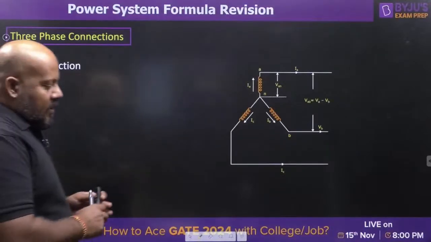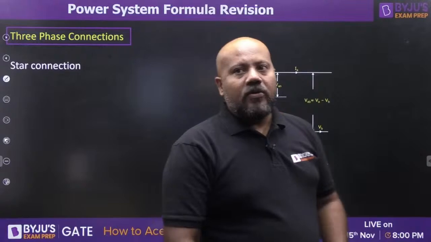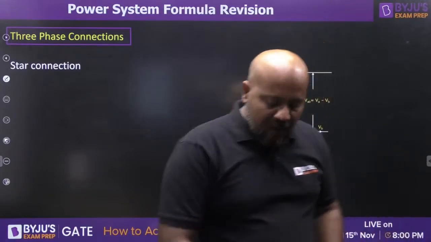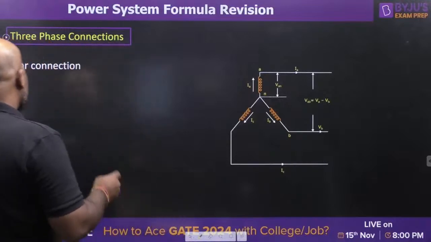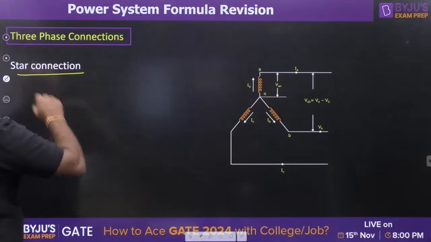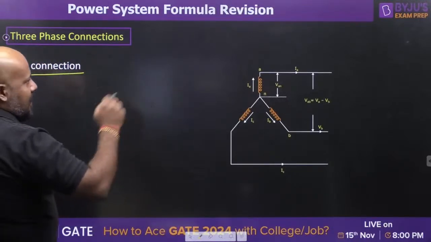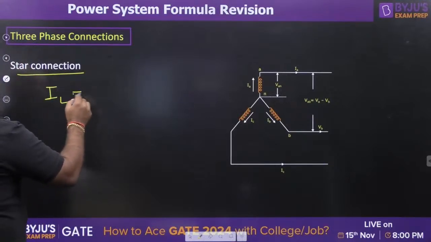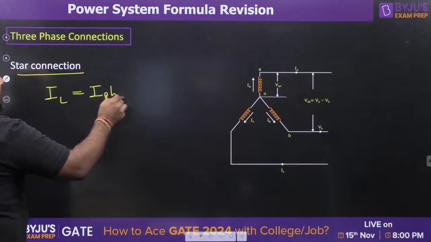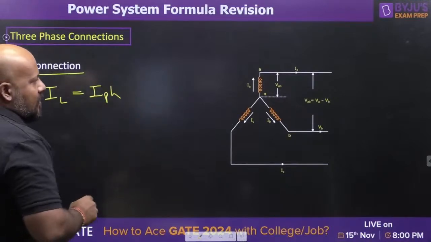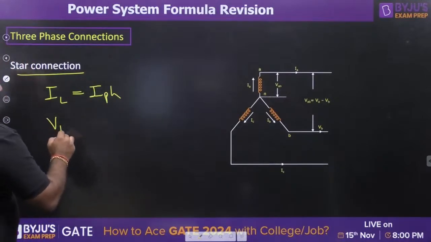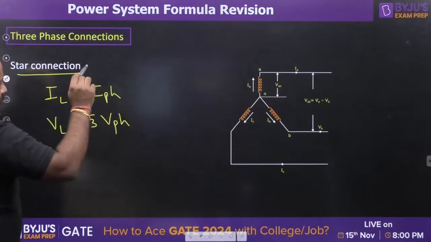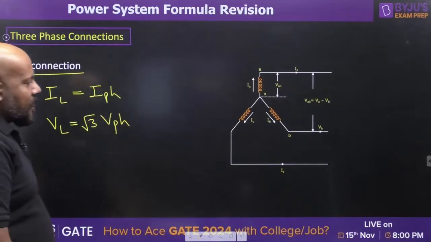Now let us talk about the three-phase connection. So basically you are having two types of three-phase connections, that is star connection and delta connection. For star connection we have some basic features. You understand, for the star connection, the line current and the phase current are going to be the same. If you talk about the line voltage and the phase voltage, the line voltage is going to be root 3 times the phase voltage. These are the relations.